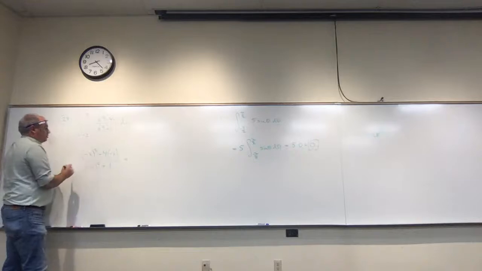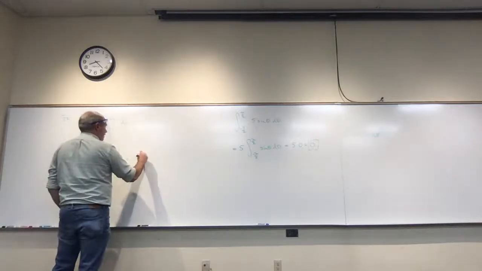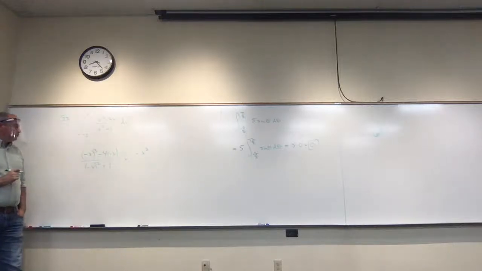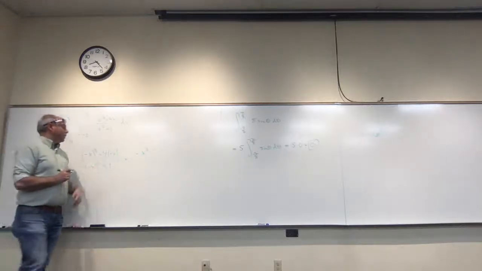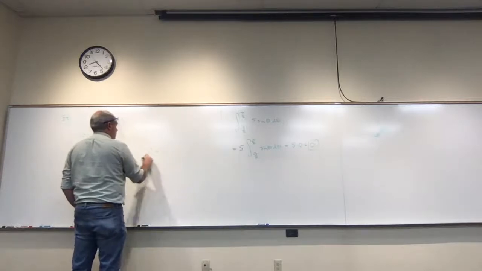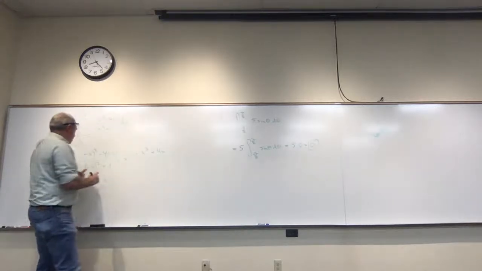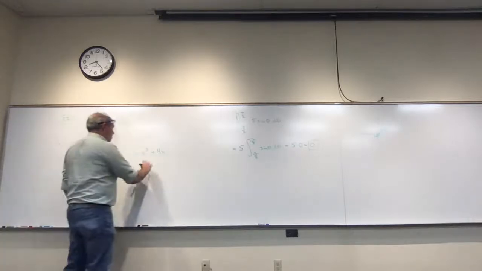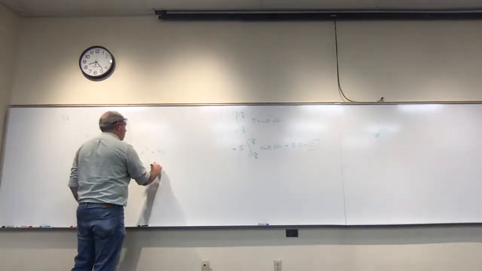Negative x cubed is negative x cubed, this is plus 4x, divided by, if I square negative x, I just get x squared plus 1.